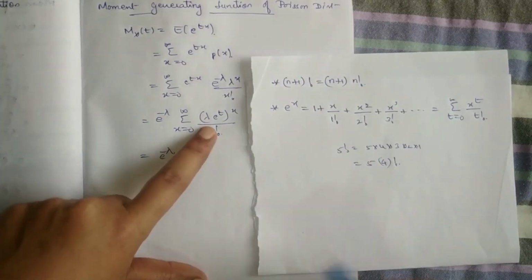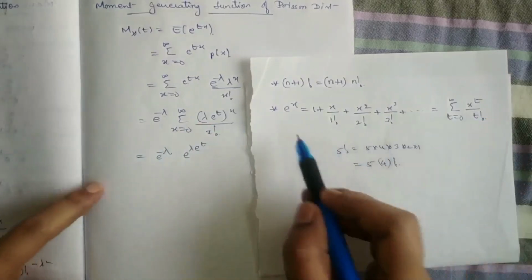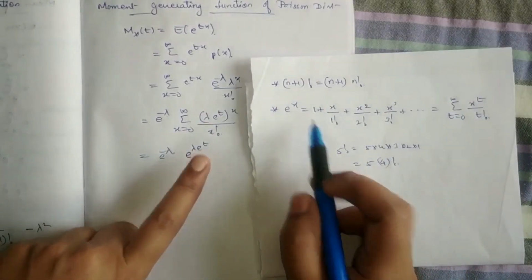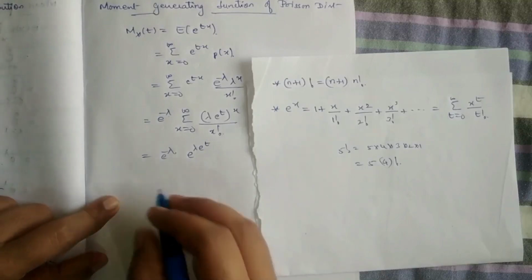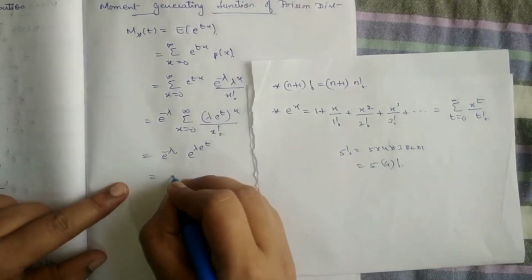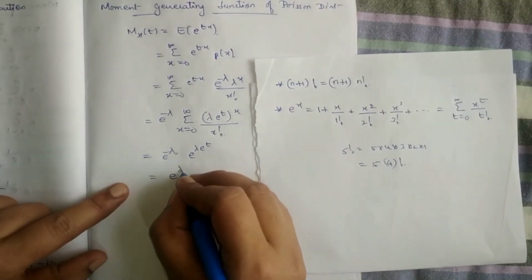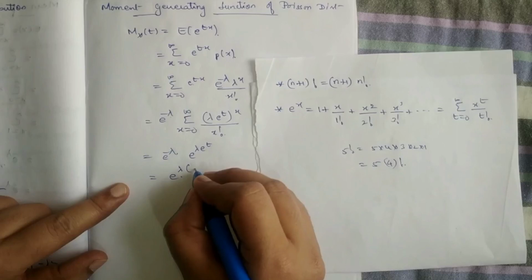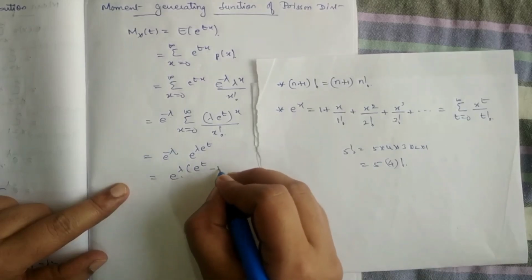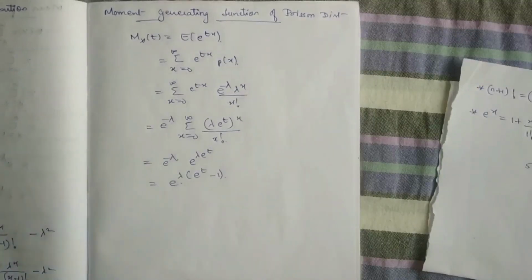Comparing this with the series expansion, in place of x you have lambda into e power t, so that will be the expansion for e power lambda e power t. Right. So combining both the terms, what do we get? So e power, in both the terms lambda is common. If you take lambda outside, what is left in the first term? E power t is left. In the second term minus 1 is left. Okay, so this is the moment generating function for Poisson distribution.